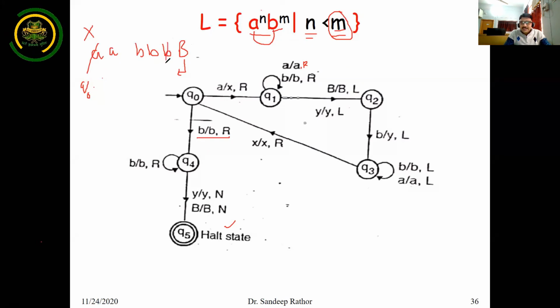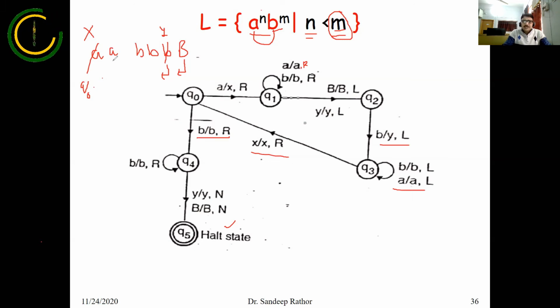This B is converted by this transition. You can find here, B is converted into Y and direction of head will be left. And again you will find B, just keep B as it is and direction of head will be left. This A, direction of head will be left because it is on the loop. Now you are in state Q3. So as you find X here, keep X as X and direction of head will be right.